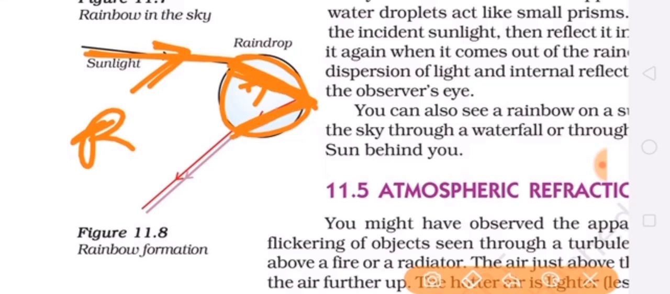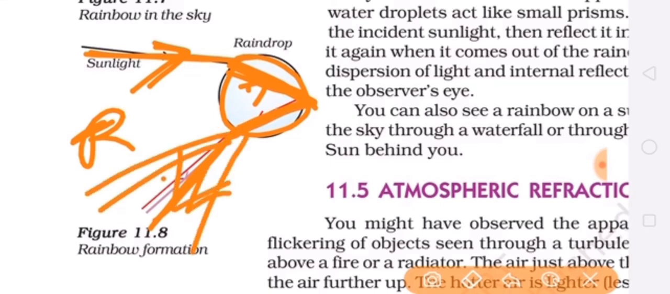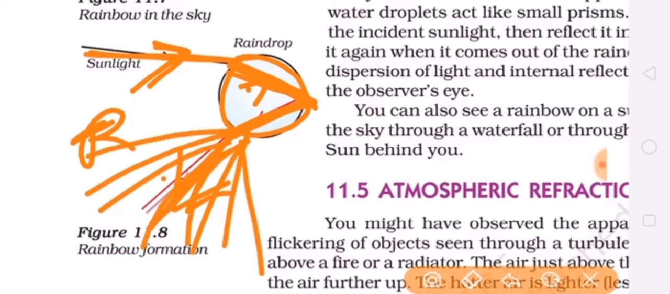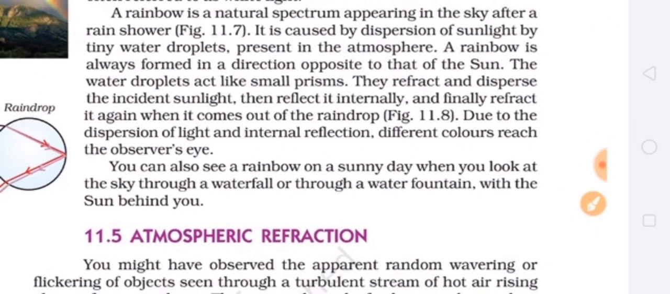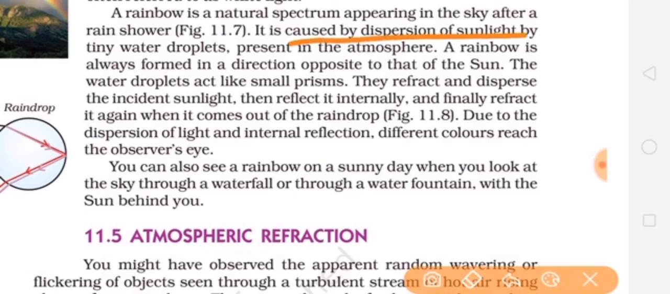Now on the other surface, the medium has not changed, so total internal reflection will take place. Light will reflect back, and then it again passes from one medium to another. It will pass from water to air. So it will again refract and split into 7 colors, and those 7 colors fall on our eyes and we see it as a rainbow. So it is caused due to dispersion of sunlight. It means the phenomena of rainbow are dispersion, refraction, and total internal reflection. All these are the phenomena.